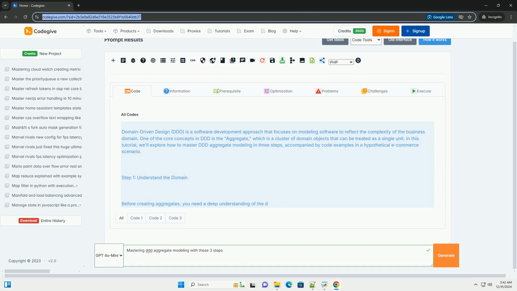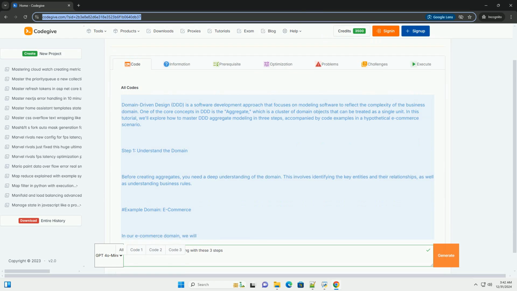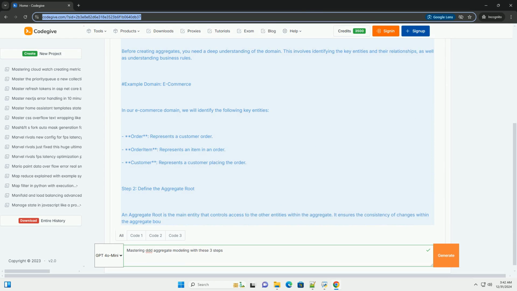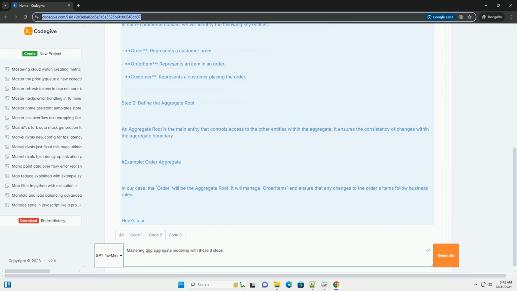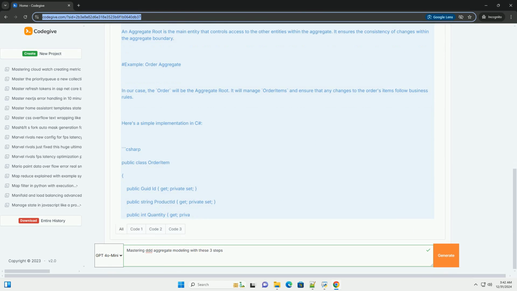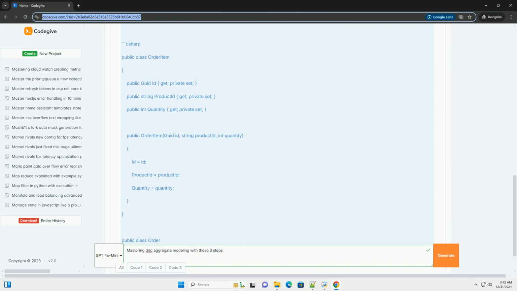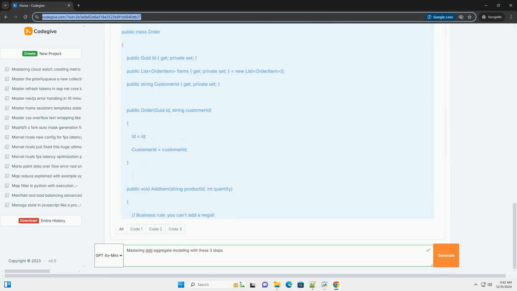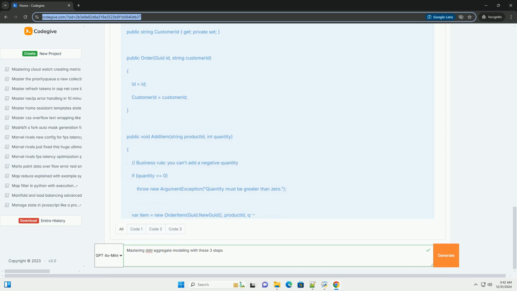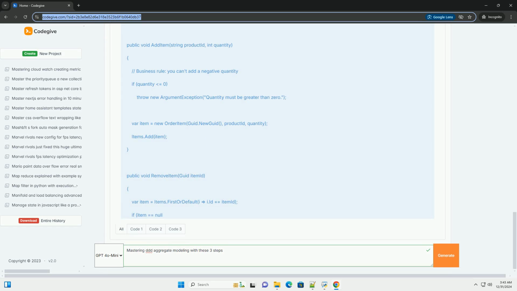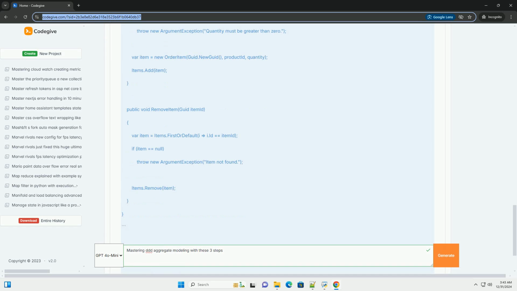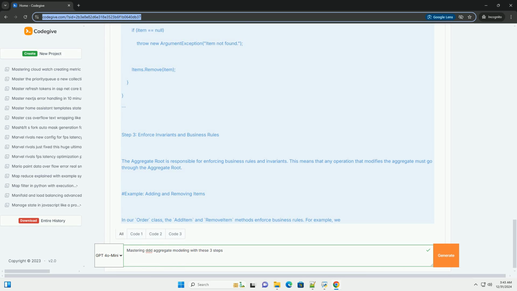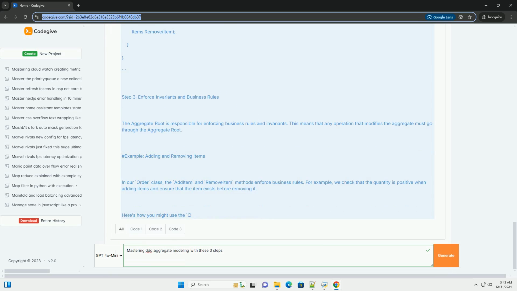Domain-driven design, DDD, is a software development approach that focuses on modeling software to reflect the complexity of the business domain. One of the core concepts in DDD is the aggregate, which is a cluster of domain objects that can be treated as a single unit. In this tutorial, we'll explore how to master DDD aggregate modeling in 3 steps, accompanied by code examples in a hypothetical e-commerce scenario.